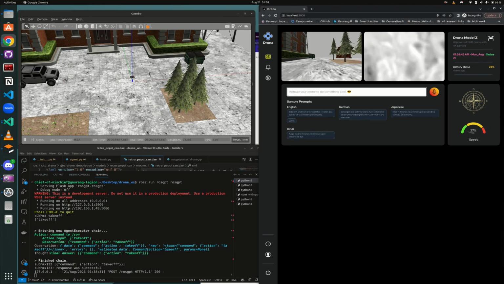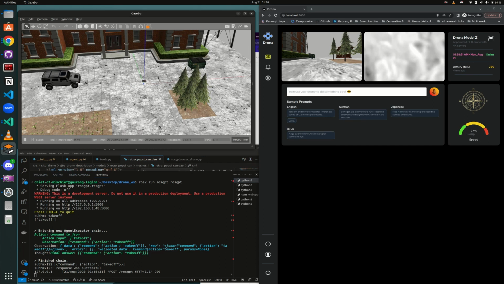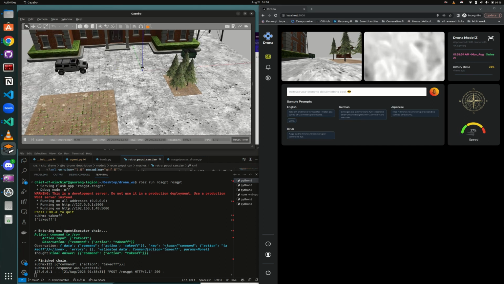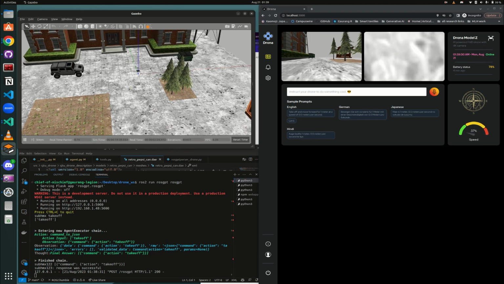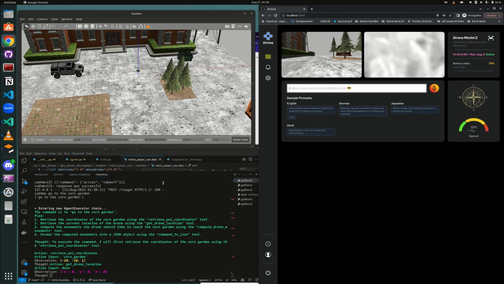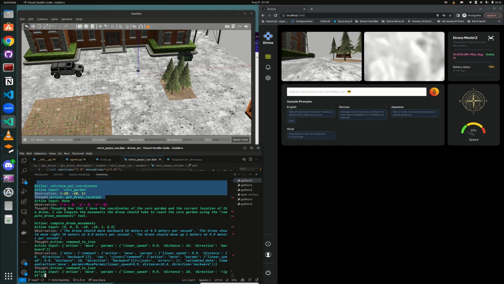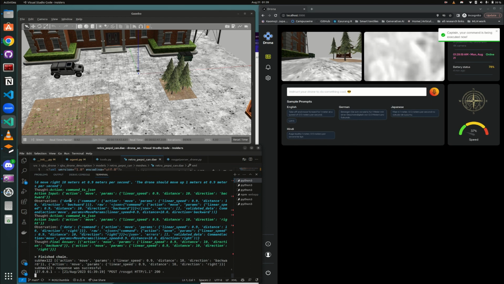So this is a demonstration of a real life use case of Drona, which in this case is a farm. As we can see on the left here in the simulation, we have a farm setup. We can see a cornfield, then we have a field of trees, and we have a farmhouse, a car, and such. So let's ask the drone to go to the farm garden. The first thing it does is it gets the farm garden location, and then it gets its own location to figure out where it has to exactly go. And it completes its movements.